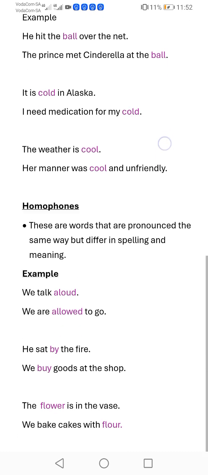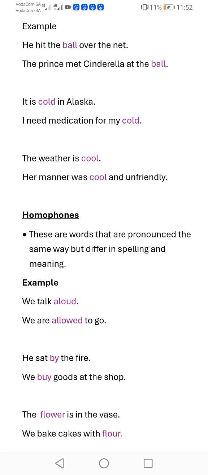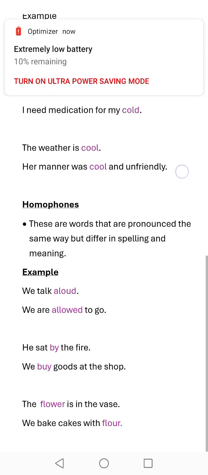In the first sentence, the weather is cool. So cool is associated with the weather. Therefore, cool means, for example, not warm, not vibrant.